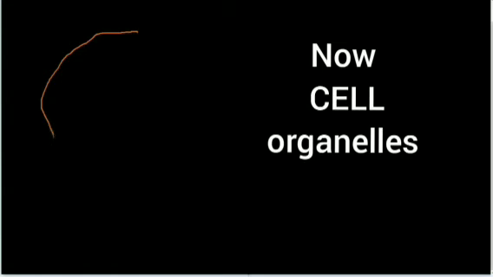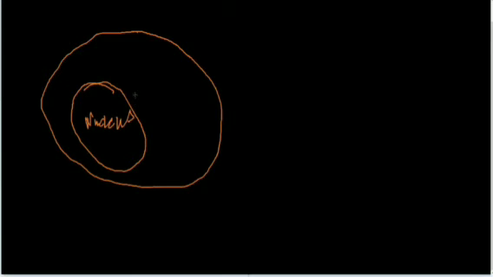I'm drawing this outer membrane. This is one cell. Again, I am making one round-like structure. This is nucleus. As I draw this nucleus, you can see that this nucleus is separated from this outer region. This is the external region for this nucleus. This jelly-like structure is known as cytoplasm, the jelly-like structure in which this nucleus remains.